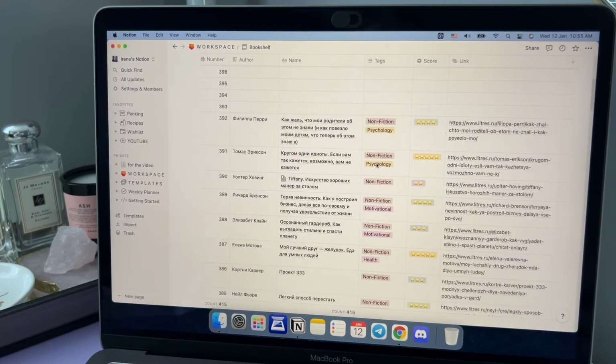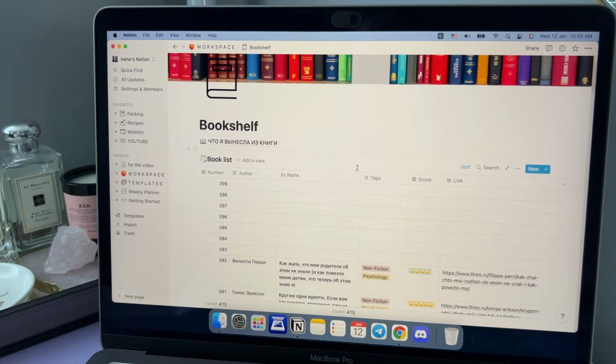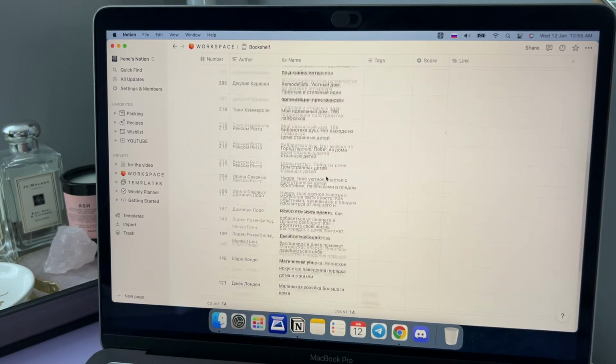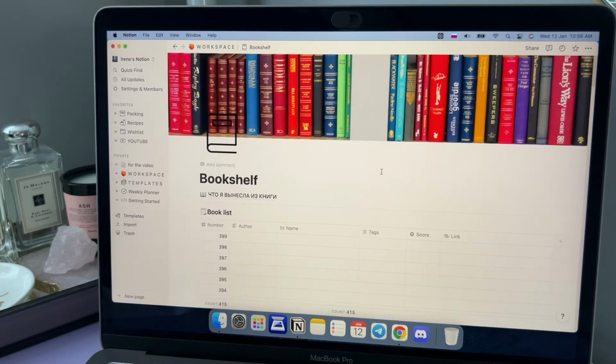Again, it's really important to me to write down all the books I have read, because there you can see the search button and you can type any book you want. For example, let's put here the word "dom" in Russian. It means "house" in English, and there we can see all the books about houses which I read in the past. There can be a situation when I see an interesting book on the internet and I can't remember whether I have read it before or not, and I can use this page to search for it.